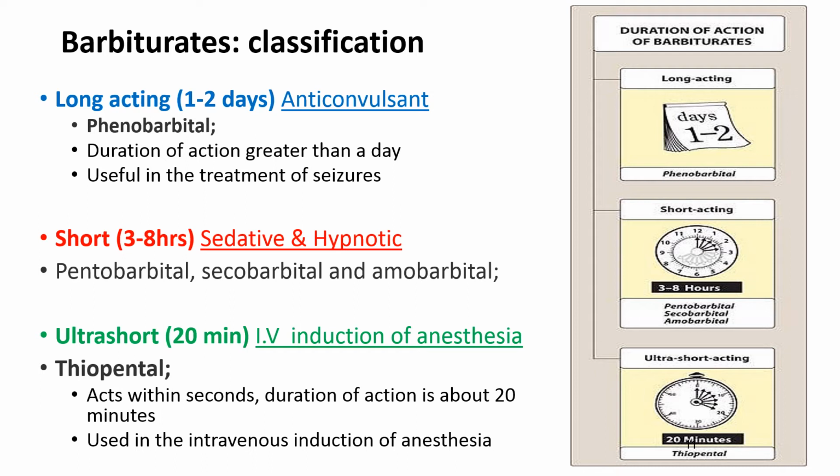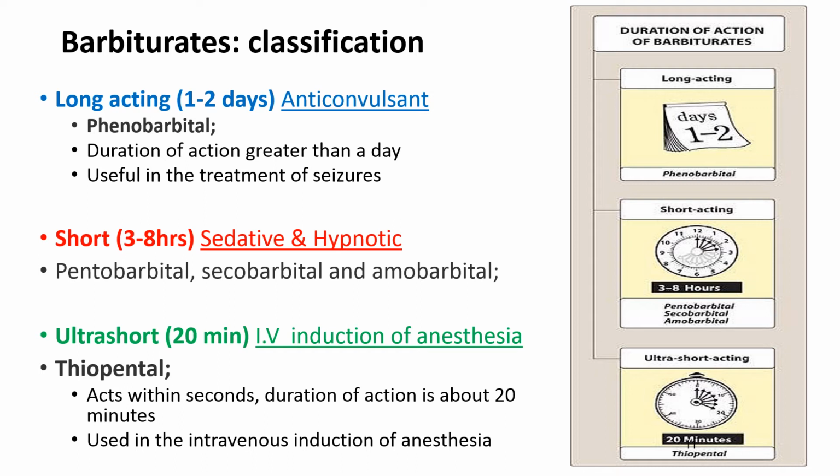The second category is the short-acting barbiturates. Their duration of action is in the range of 3 to 8 hours. In this, pentobarbital, secobarbital, amobarbital are there.